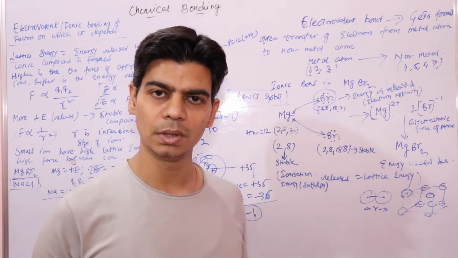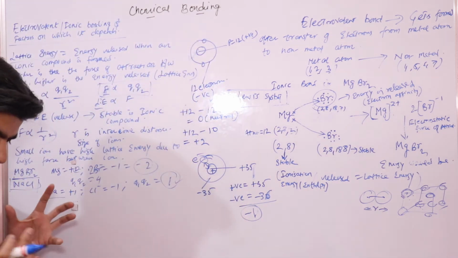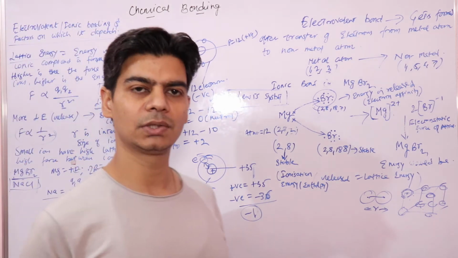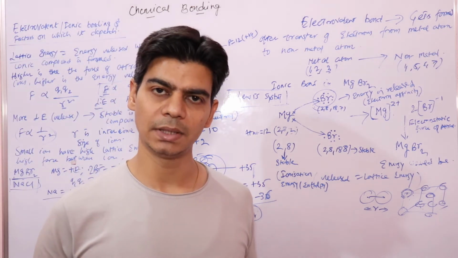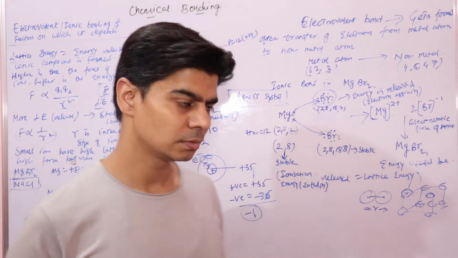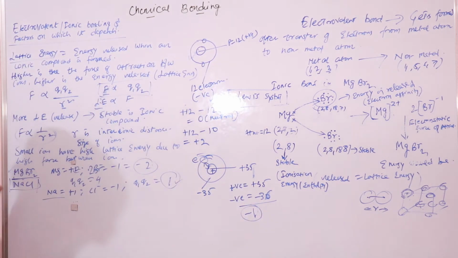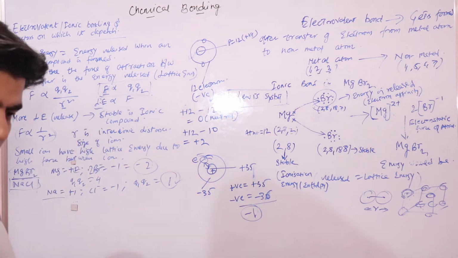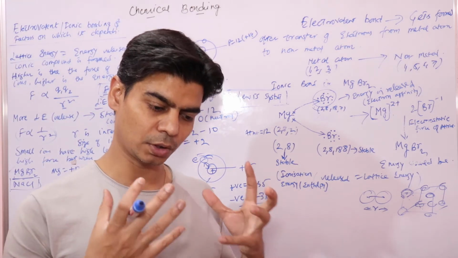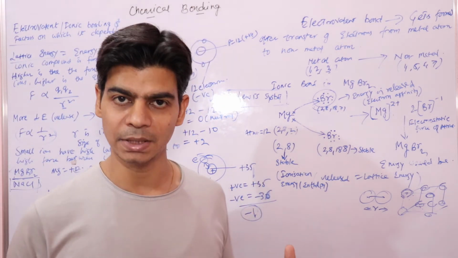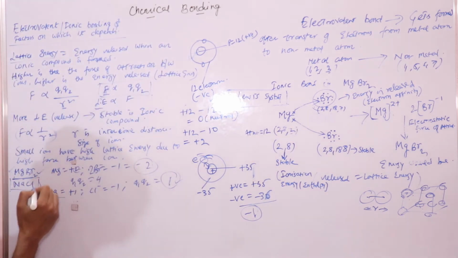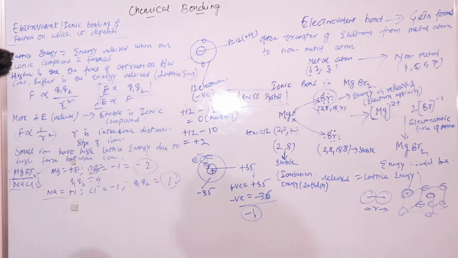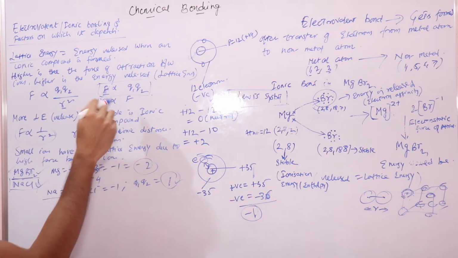Magnesium bromide is more ionic, and it is a hard solid, and all the properties of electrovalent compounds like melting point and solubility will be more pronounced in magnesium bromide. That is, the melting point for magnesium bromide would be higher than sodium chloride, because force of attraction is high in magnesium bromide, so you need to give it more energy to melt. So we say that magnesium bromide is a hard solid compared to sodium chloride, because of this high force of attraction and high lattice energy.